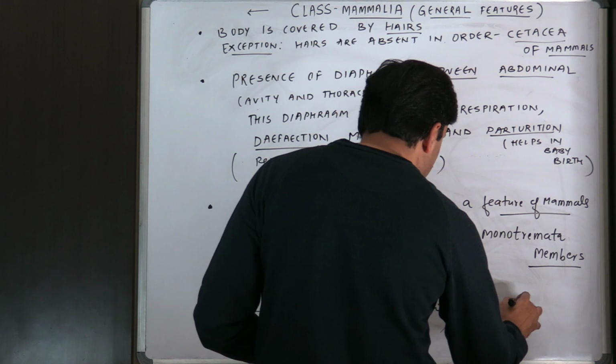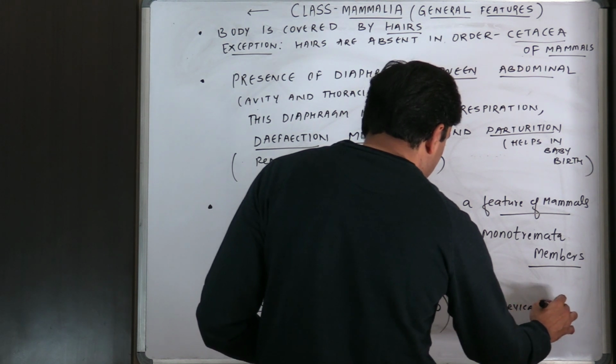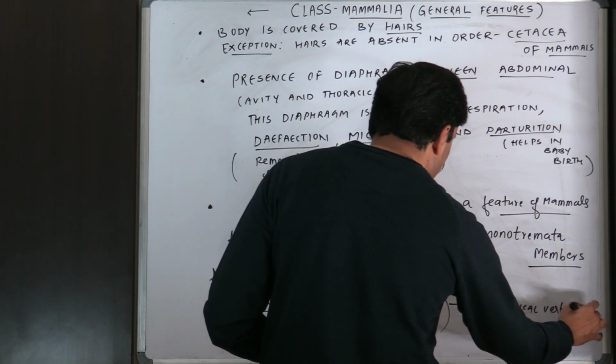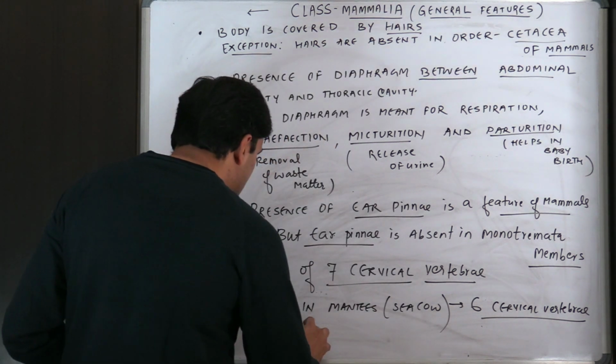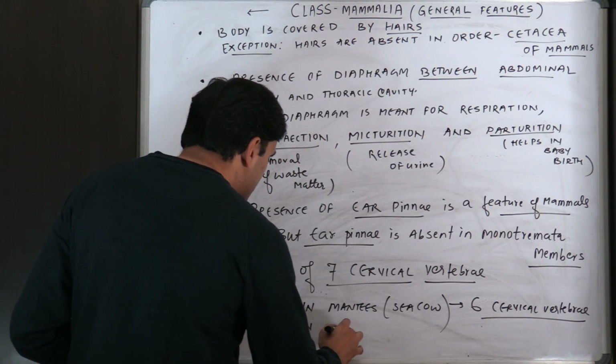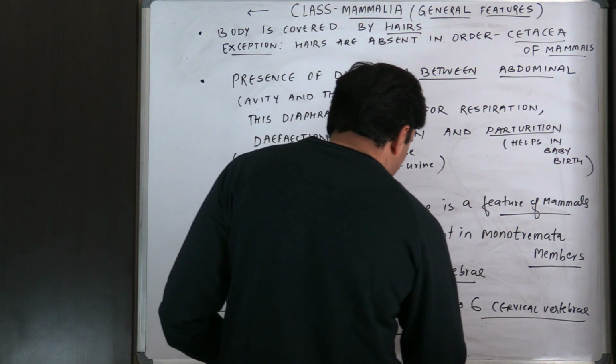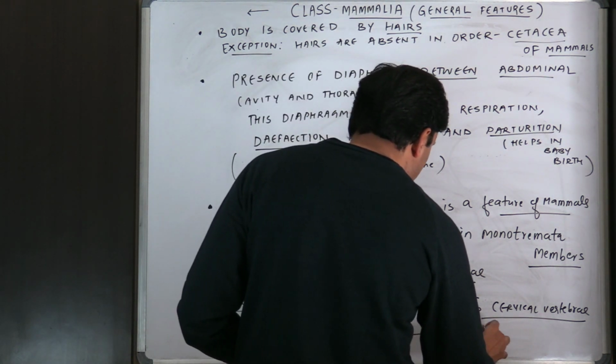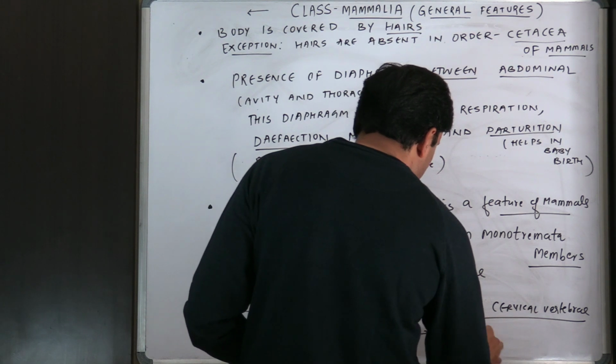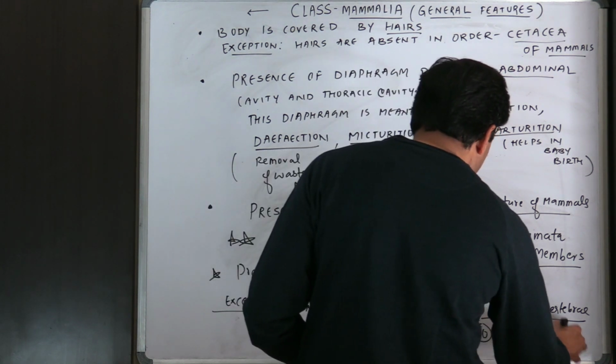And in Bradypus, 9 or 10 cervical vertebrae are found.